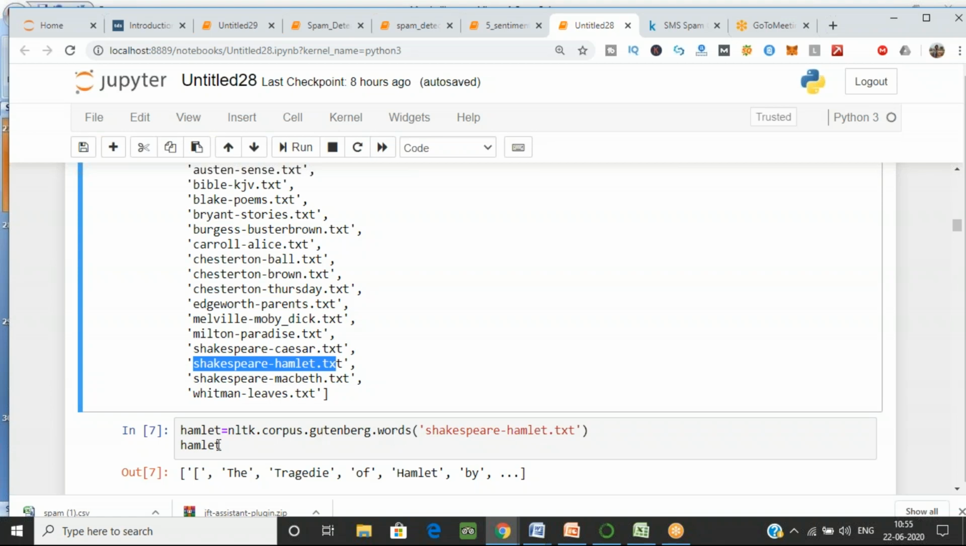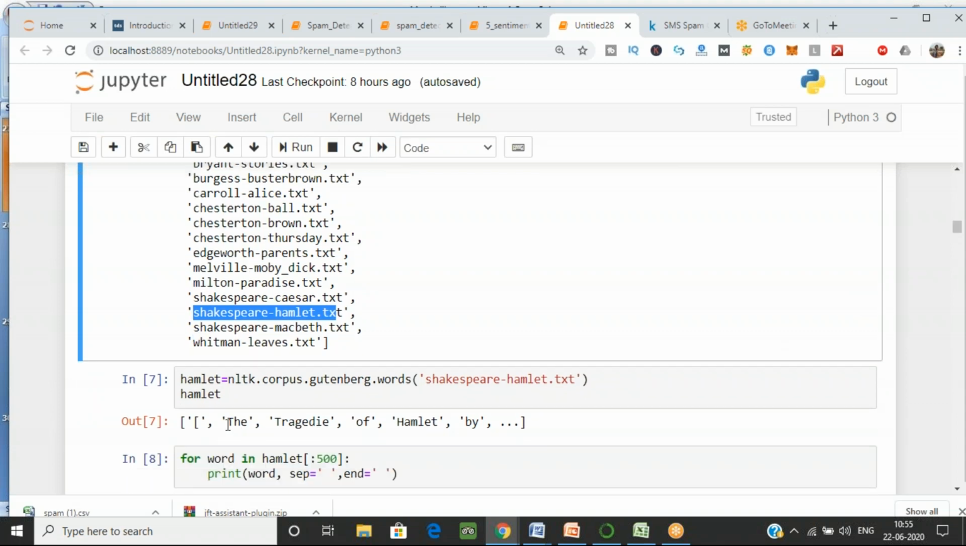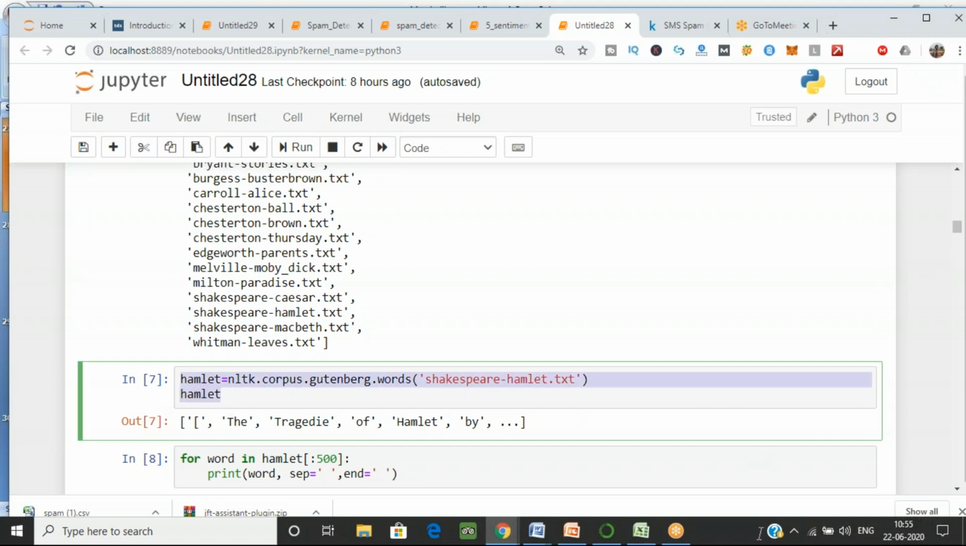Just copy that name, write the variable, and execute the command. In the output you can see that we have divided this paragraph into tokens in the form of single words. Just type this command. I'll copy this command for you in the chat box so you can directly paste it. Now tell me the output. Did you get the output? Just type yes or no.